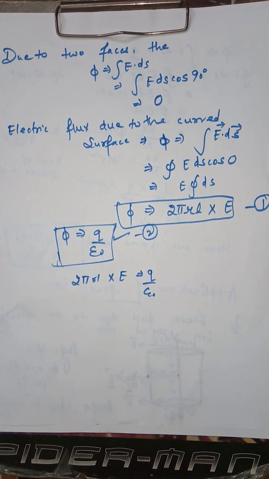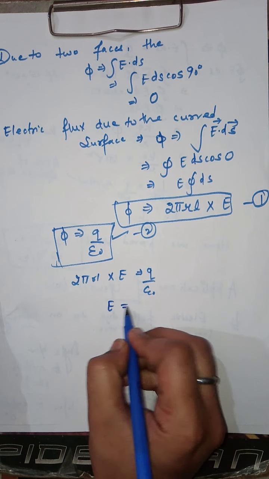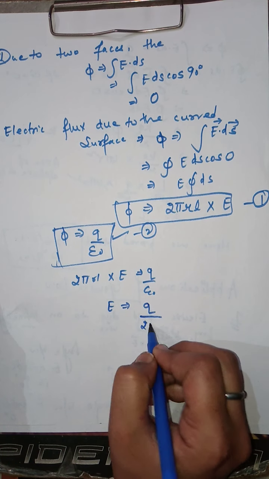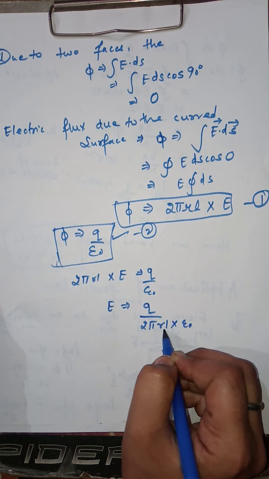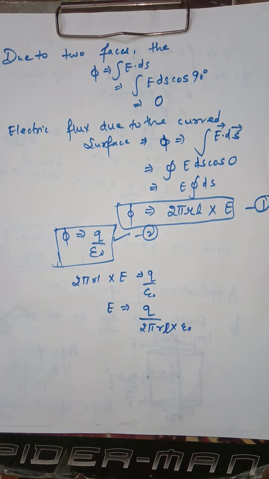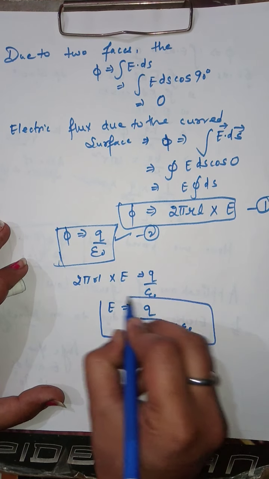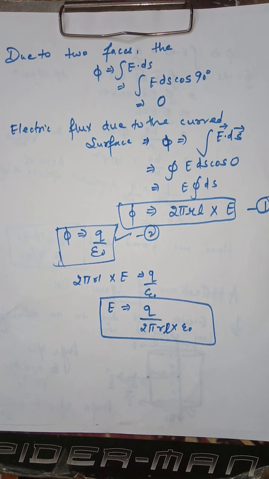Thus E is equal to Q by 2 pi R L epsilon naught. And this is an important expression for the electric field due to a long charged infinite wire.